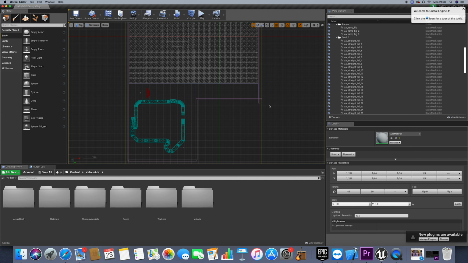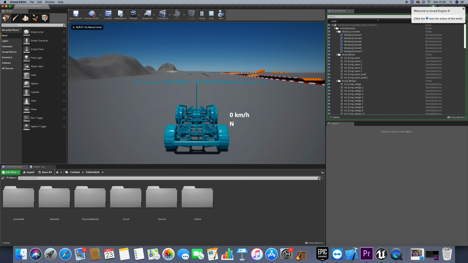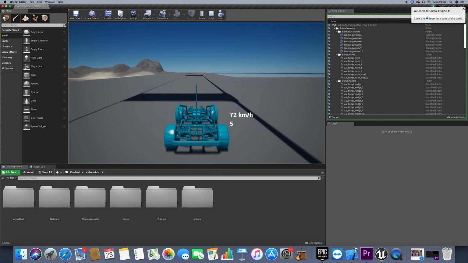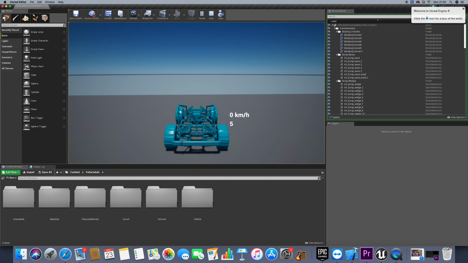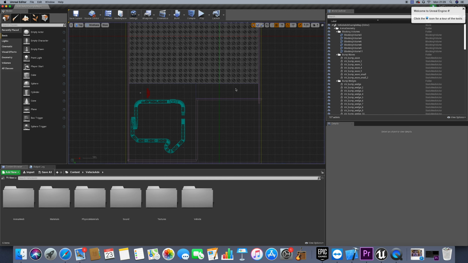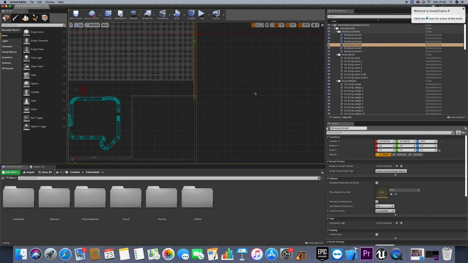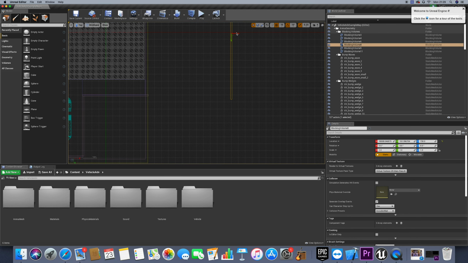First of all, what we see here is what is called the blocking volumes. From their name, we can know that they block our working space, so the car cannot actually go through that blocking volume. So if I drive here, now it will actually crash, or it will end at the blocking volume, as you see. So I need to move this blocking volume to the right, because as I said, I need to extend the working space. So now I'm moving it right. Once from here it would be enough.